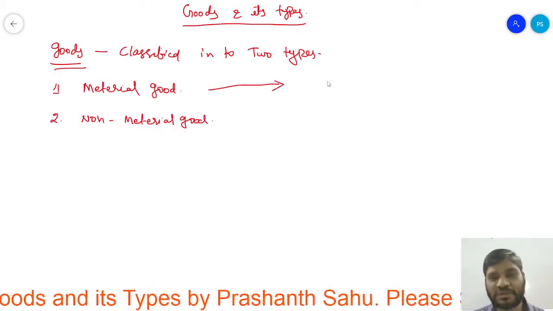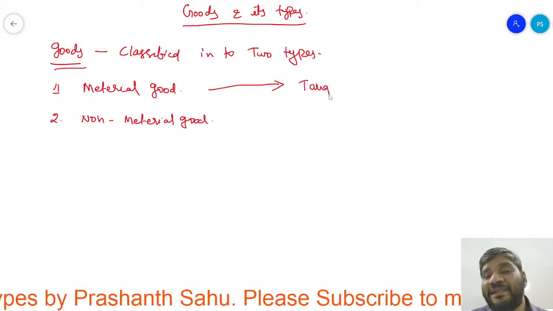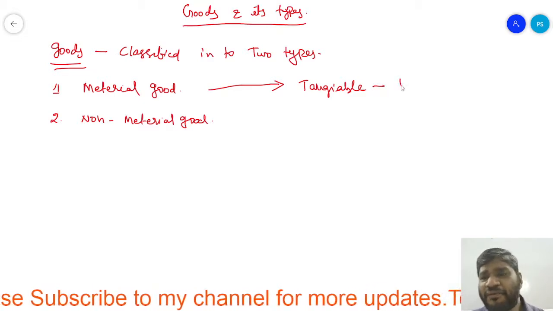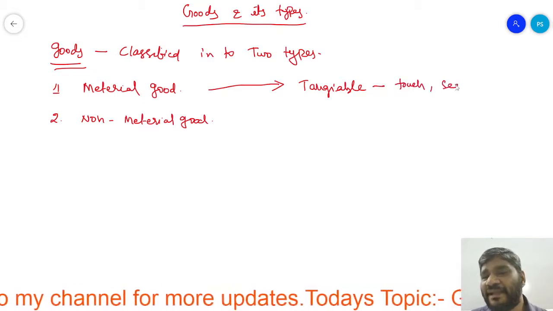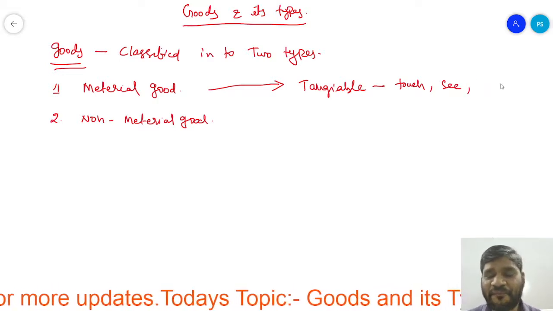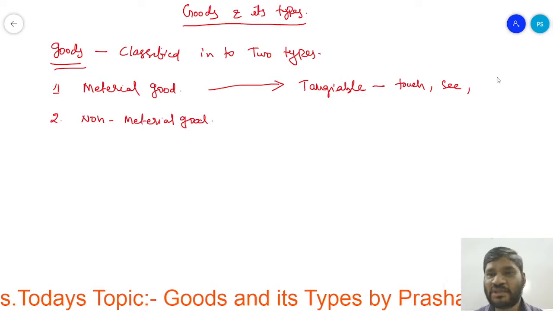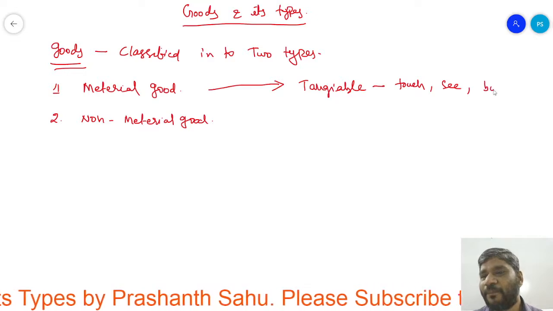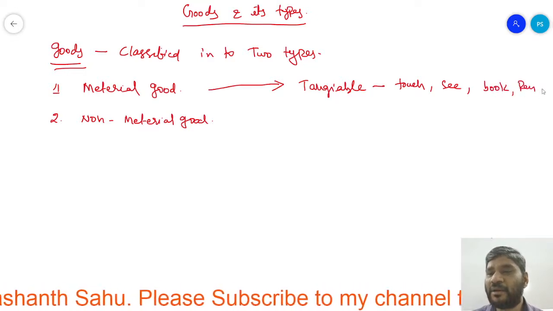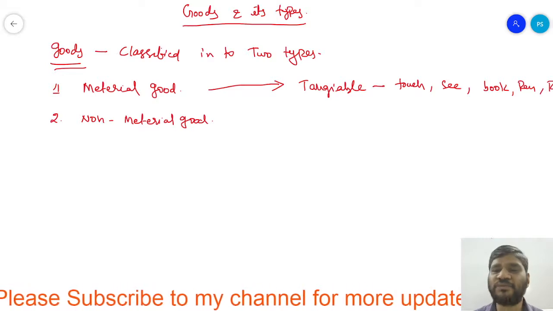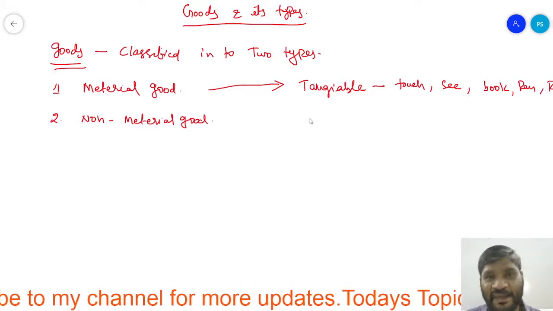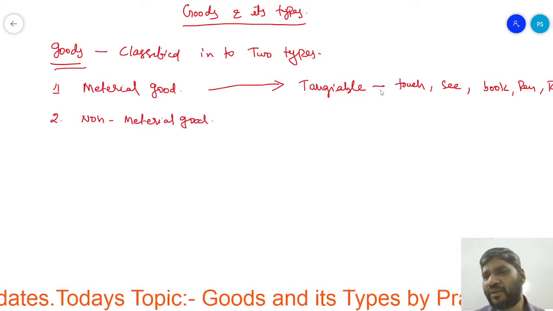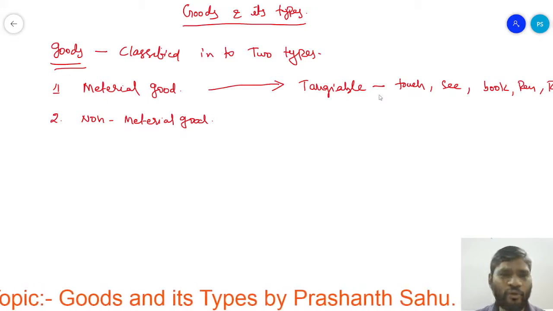The material goods actually they are tangible. What is this tangible? Which we can touch and we can see the goods, and there is a physical existence of goods. Such goods we used to call it as a material goods. Like for example, book, pen, pencils. These are all some sort of goods which is having the physical existence as well as we can touch the good, right? And here again these material goods further divided into two types.